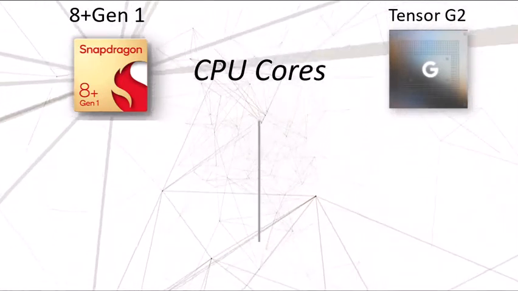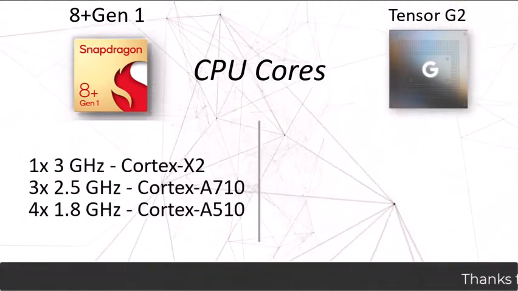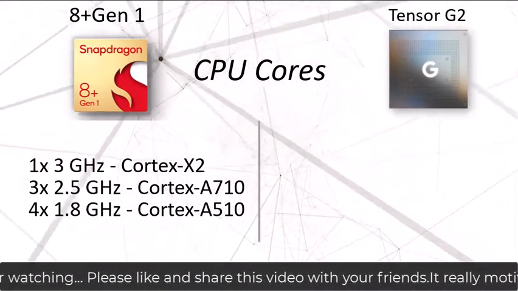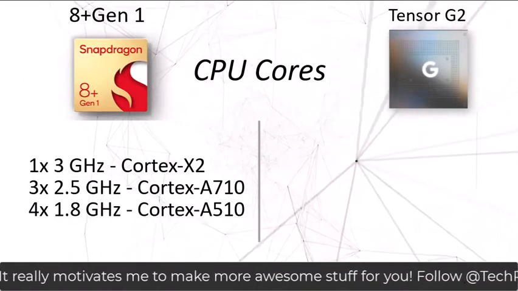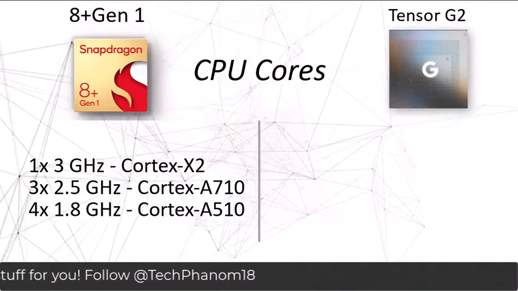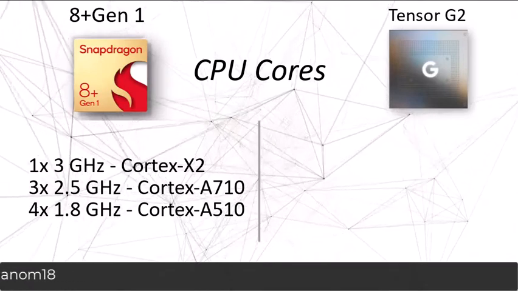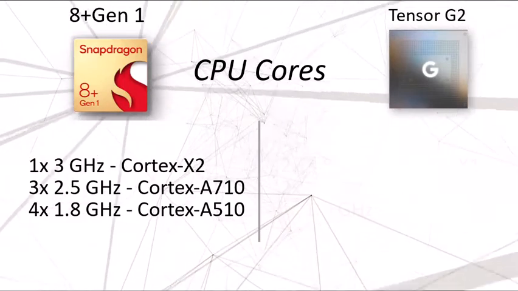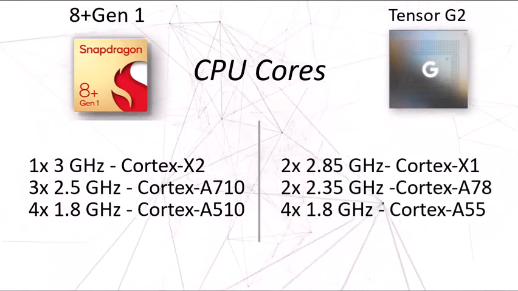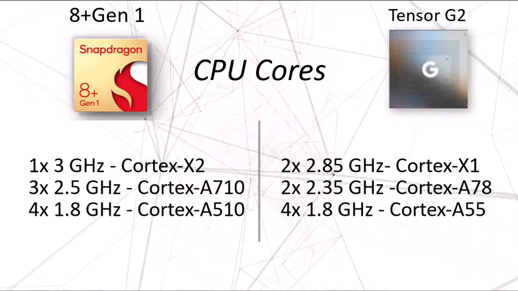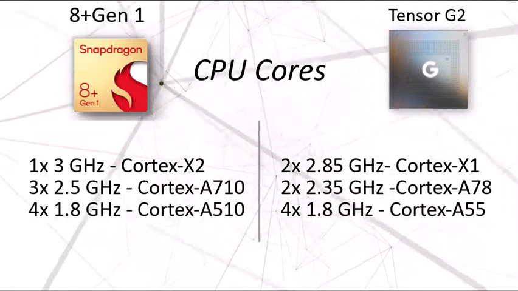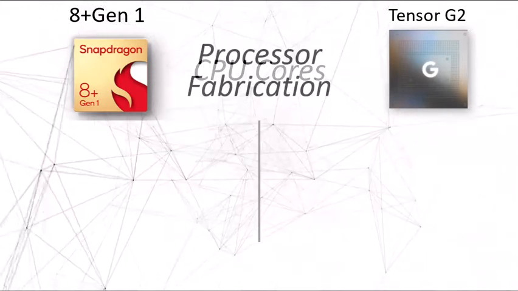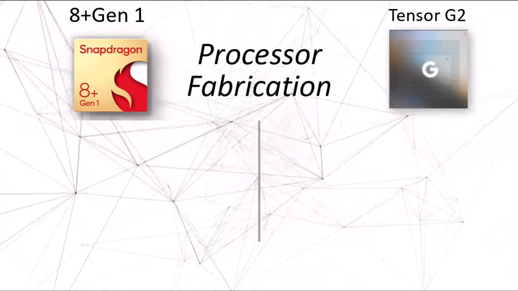But on the core side, it does make it loud and clear, as the 8 Plus Gen 1 comes with one performance core of 3 GHz Cortex-X2, 3 performance cores, and 4 power saving or efficiency cores at 1.8 GHz. Whereas the Tensor comes with 2 power cores, 2 performance cores and 4 efficiency cores. Now for performance, it does sound like the Tensor is indeed a bit behind the Snapdragon 8 Plus Gen 1, which is indeed the case.